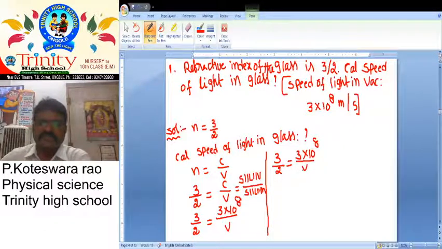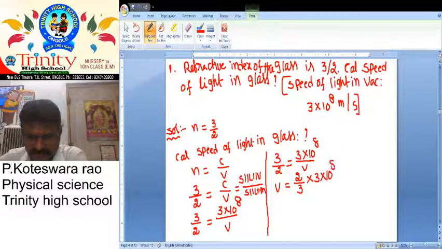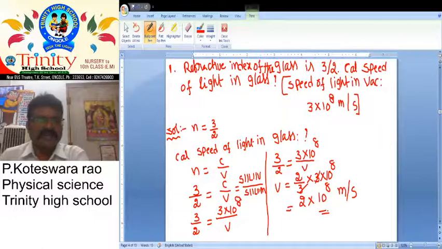So we want to calculate V. So we want to do here cross multiplication. V is equal to, 3 by 2 taking after is equal to 2 by 3 into 3 into 10 power 8. That equal to, 3 get cancelled. 2 into 10 power 8 meter by second. So what about that speed of light in the glass? It is nothing but 2 into 10 power 8 meter by second.